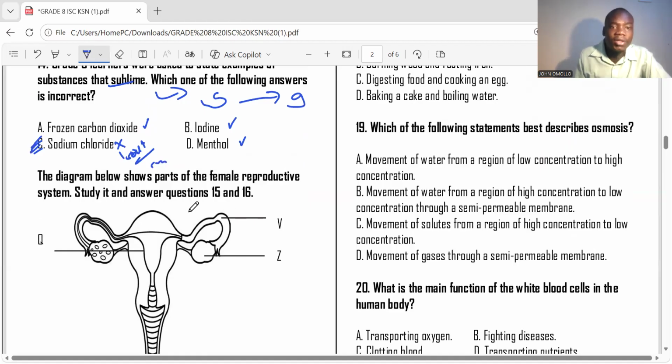The diagram below shows parts of the female reproductive system. Study it and answer questions 15 and 16. This is the oviduct, this is the ovary, and this is the uterus.